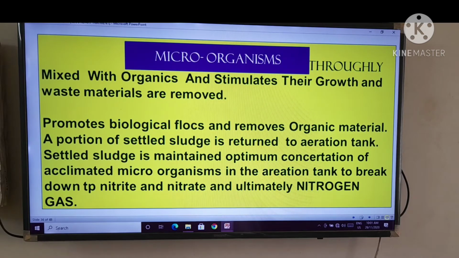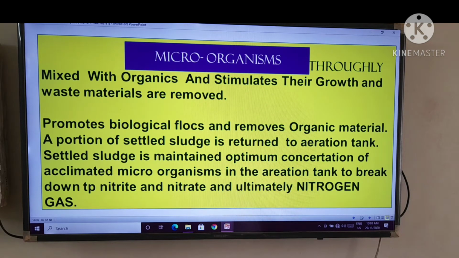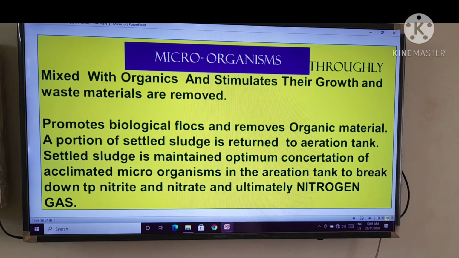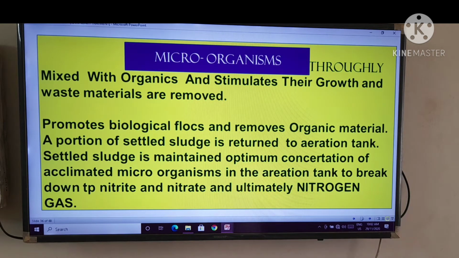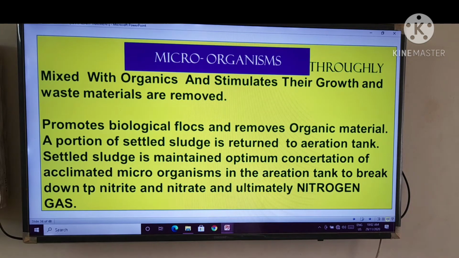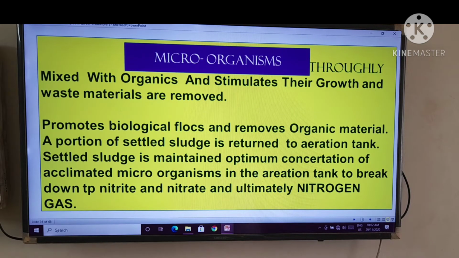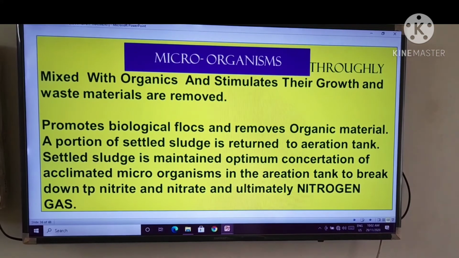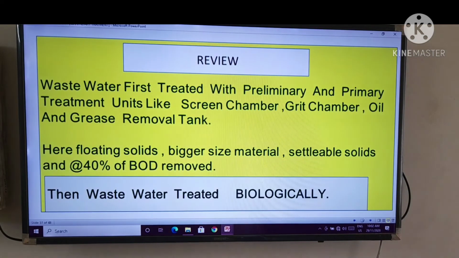It promotes biological flocs and removes organic material. A portion of the settled sludge is returned to the aeration tank. The settled sludge maintains an optimum concentration of acclimated microorganisms in the aeration tank to break down to nitrite and nitrate, ultimately nitrogen gas.